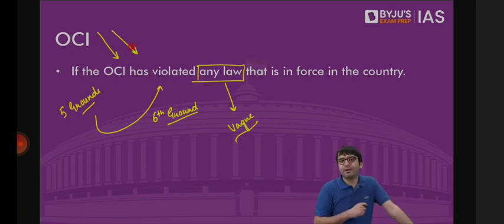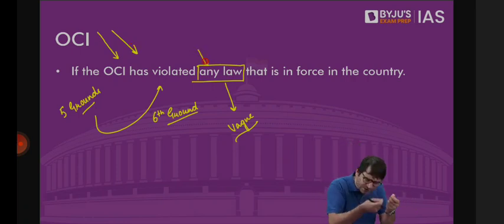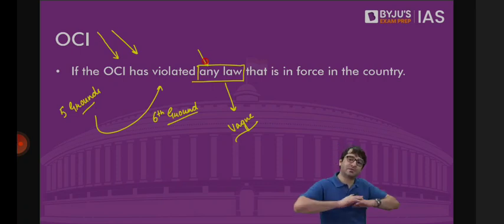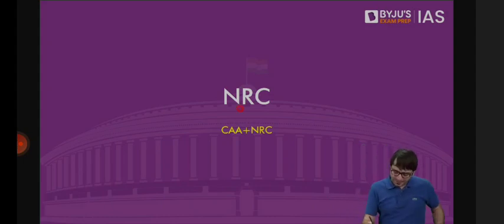That is the problem with the 6th ground which has been added, which gives wide power to the government that it can cancel the OCI card of any individual. If you violate any law, you should specify which of these laws you should not violate. Don't mention any law, because it gives a wide sweeping power to the government. All this is part of the Citizenship Amendment Act. Now we will combine CAA plus NRC, and we will also add NPR to the list, and then look at the relationship between these 3 different aspects.